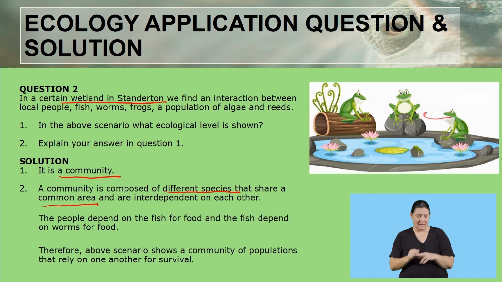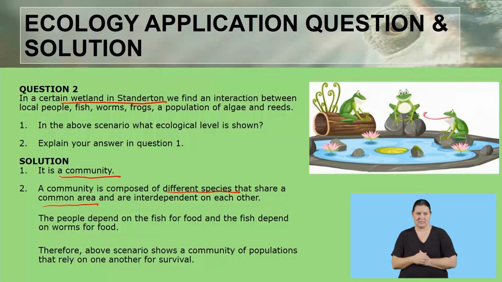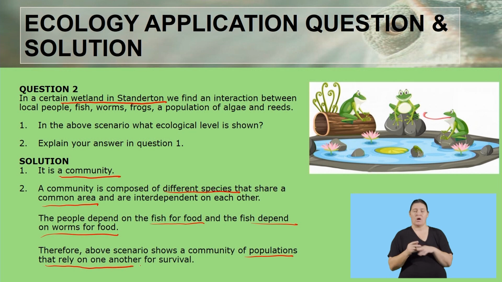So that is the common area and are interdependent on one another. If you remember interdependence, we said that these animals or organisms could be depending on each other for nutrition in order for them to survive. So that is why we chose a community. The people depend on the fish for food, and the fish depends on the worms for food. So that is interdependence. Therefore, the above scenario shows a community of populations that rely on each other for survival. So that ecological level that was represented in this statement was actually a community.